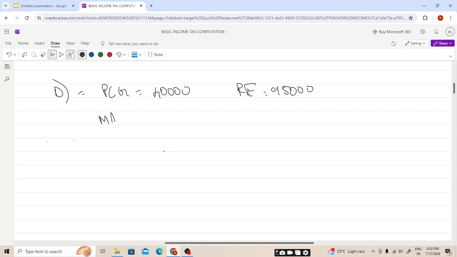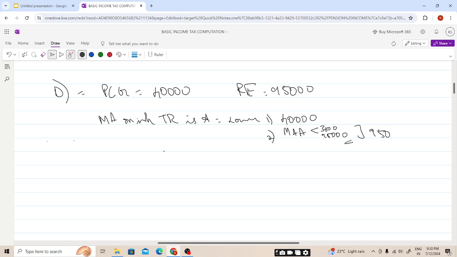So the maximum on which tax relief is available is, students, the lower of 1 and 2. First one, the total pension contribution 40,000. Relevant earning or maximum annual amount, the higher of 3,600 or 95,000, higher is 95,000. So the lower of 1 and 2 is 40,000. So tax relief is available on 40,000, students. I hope this is clear.